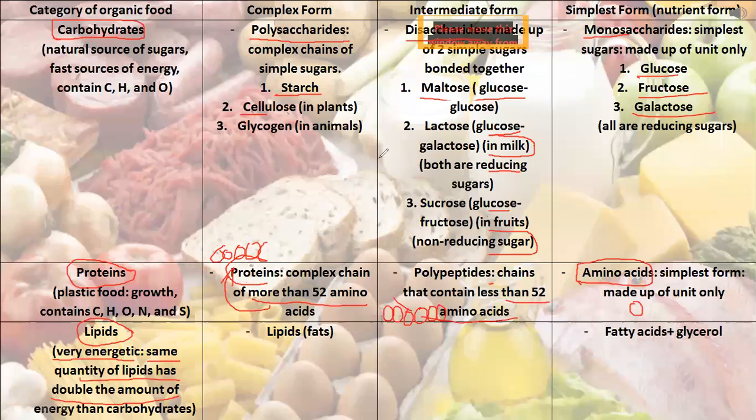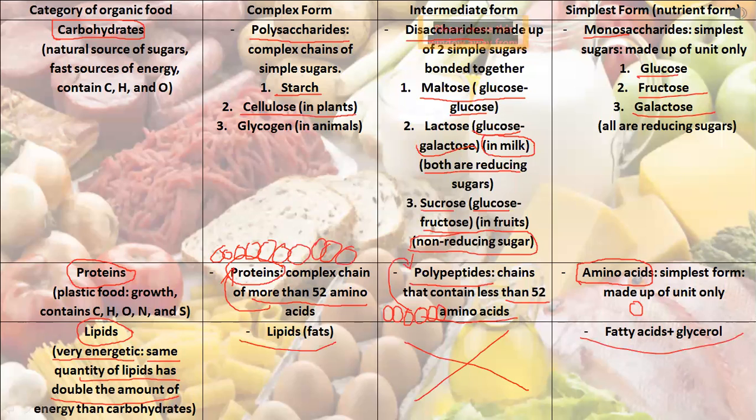So here is the note about carbohydrates and lipids. You have to know that lipids are a very good source of energy. So they are very energetic. They give double the amount of energy provided by the same amount of carbohydrates. So if you eat the same amount of lipids and carbohydrates, lipids will give you more energy. What's special about lipids is that here we don't have an intermediate. We have complex and we have simple.